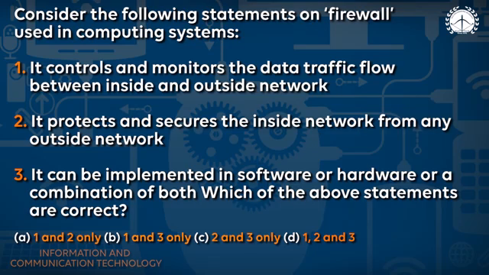In the first point, UPSC has given that it controls and monitors the data traffic flow between inside and outside network. As I was telling you, it prevents unauthorized access from inside and outside. So if it prevents unauthorized access, that means it can control the traffic. So option 1 is true. Let us see the second option: it protects and secures the inside network from any outside network. As I told you in the definition itself, a firewall stops unauthorized access from outside and inside, so obviously it protects and secures.